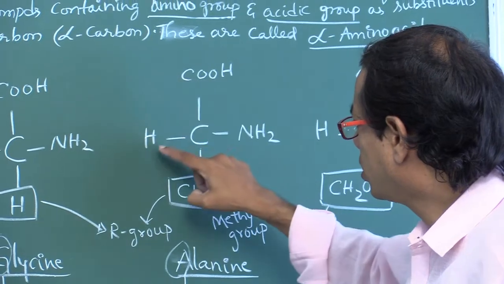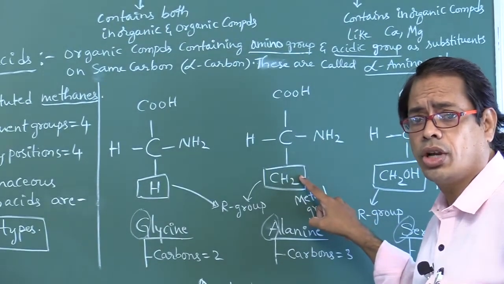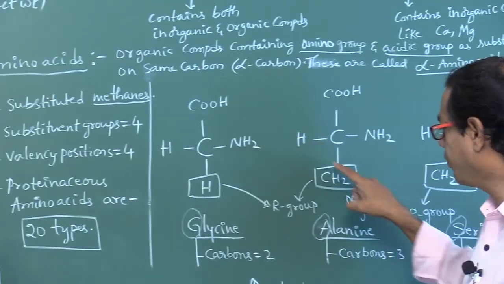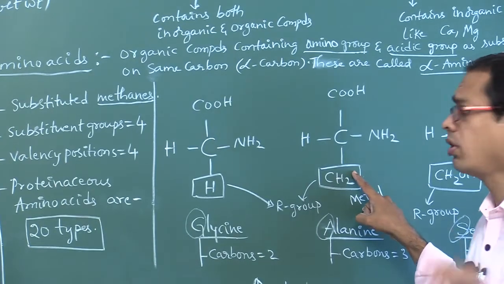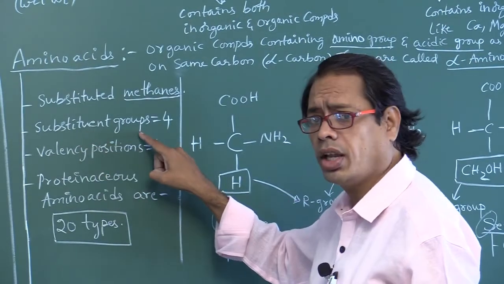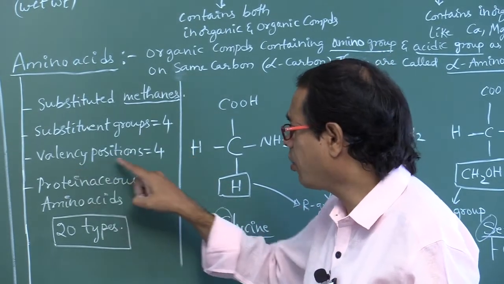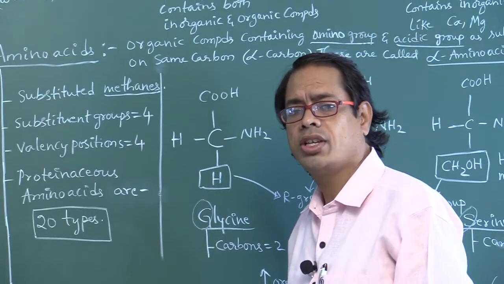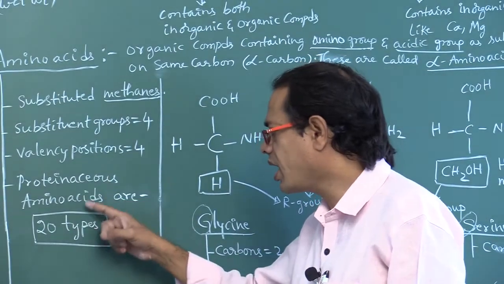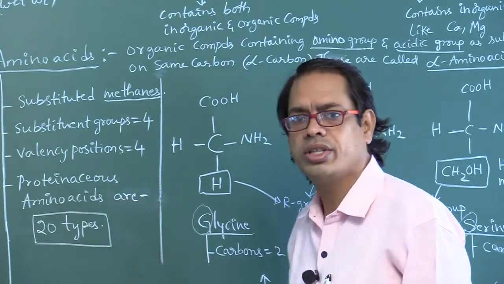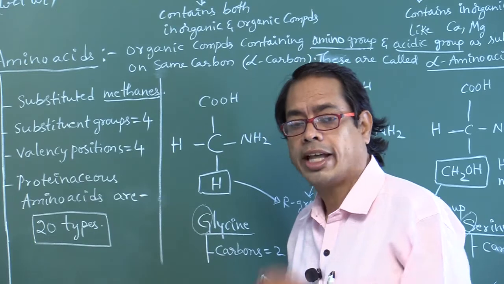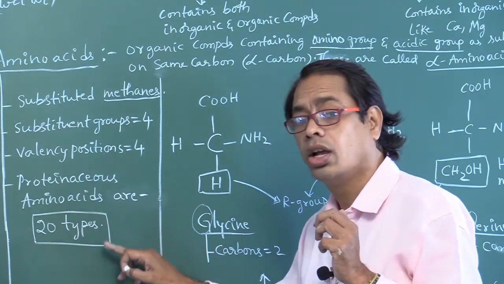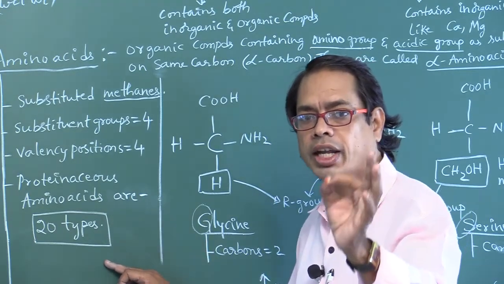Next, how many substituted groups are there? 1, 2, 3, 4. The number of substituted groups in amino acids is 4, and the number of valency positions is 4. What are the different types of amino acids belonging to proteins? Proteinaceous amino acids are 20 types. Don't say 21.